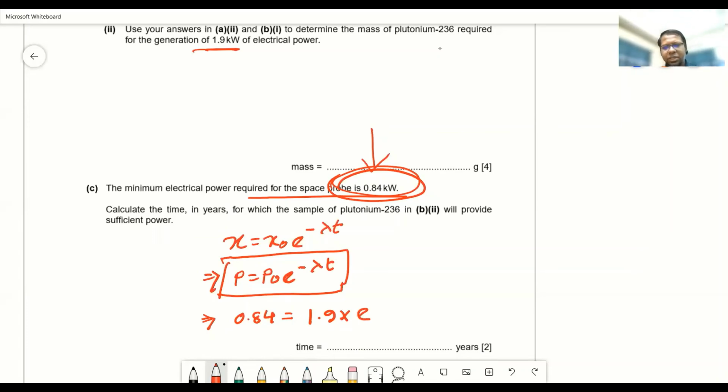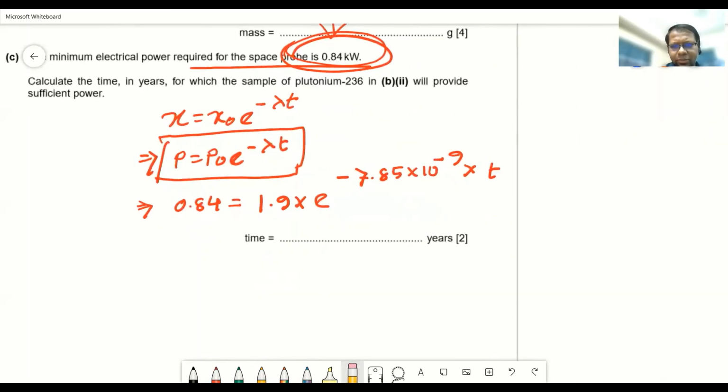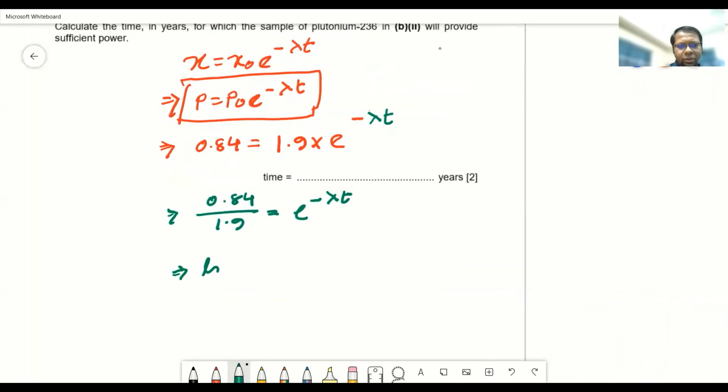And e to the power minus lambda t, we knew the value of the decay constant. The value of the decay constant was 7.85 into 10 to the power minus 9. And from here, we need to find out t. Let's not write down the value of lambda right now, because we need to simplify the equation and make t the subject. So 0.84 by 1.9. We need to use the formula of ln to solve the equation. We will take ln on both sides.